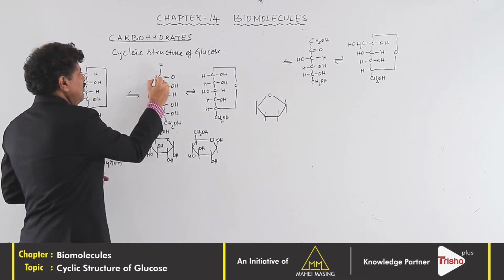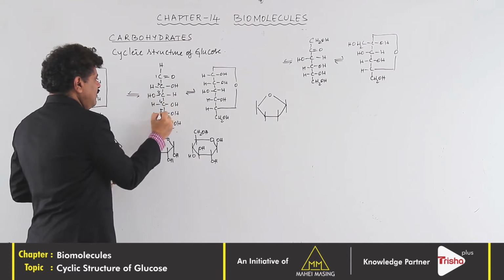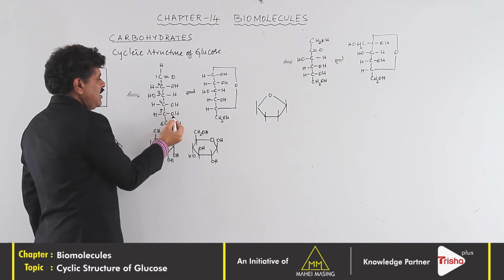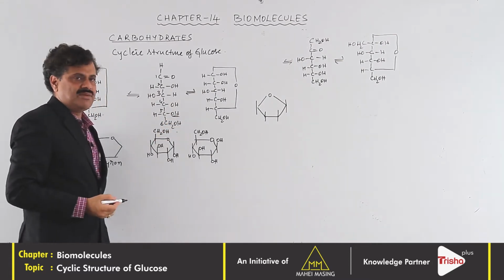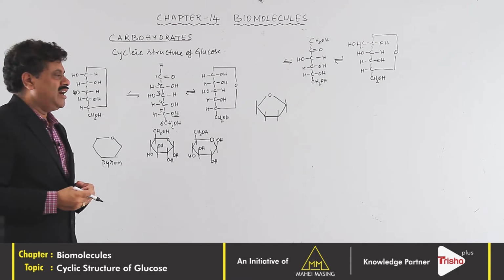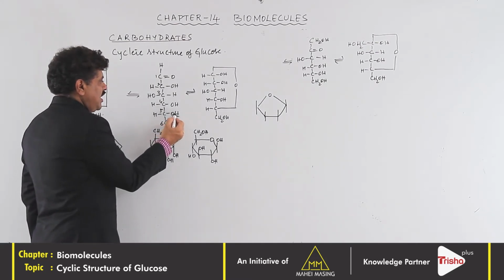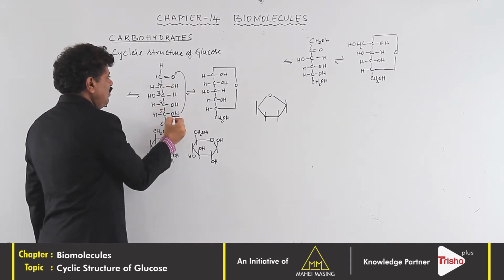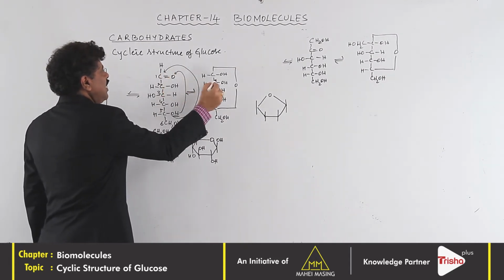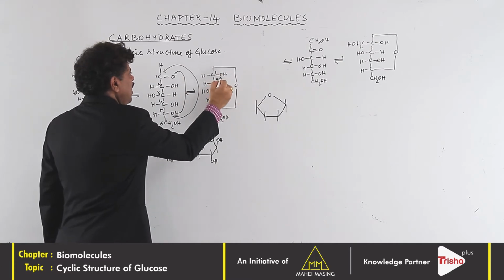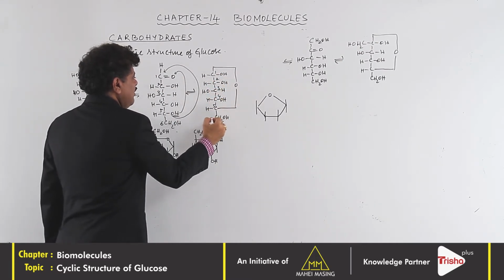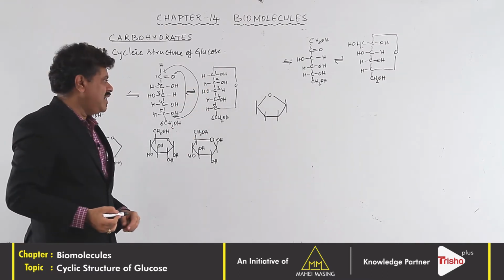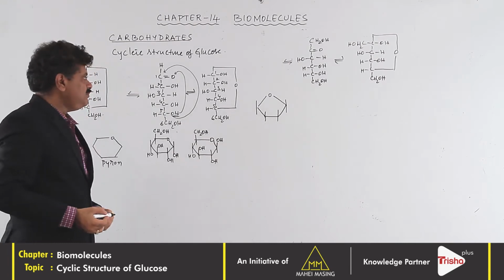If you see the 6 carbon atoms, 1, 2, 3, 4, 5, 6, the first carbon atom and the OH group of the fifth carbon atom are together. In this sense, this H will react with oxygen and then O will react with that of the carbon and it forms a ring structure. The ring is between the first carbon atom and the fifth carbon atom of glucose.